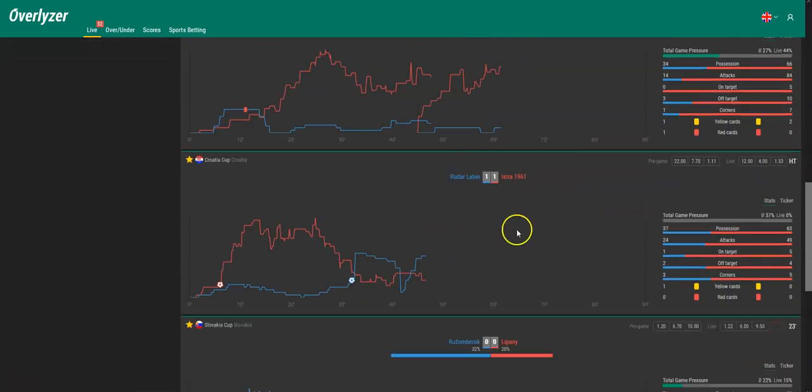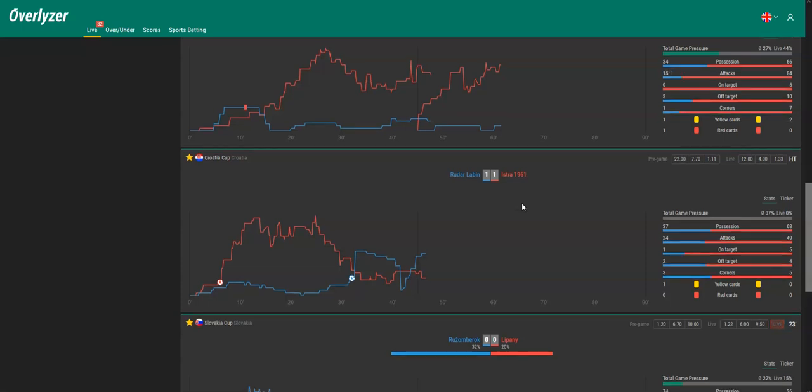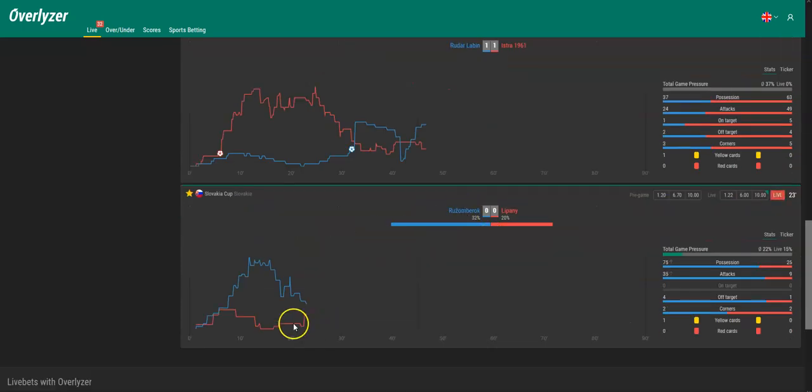This is a bit of a strange game, of course. Also, these are possible, and you never know. But we'll have a look in the second half how it's going. And then you have Ružomberok. Trends are dropping here a bit, but they're still better than Lipani, and you'll see it also in the stats.